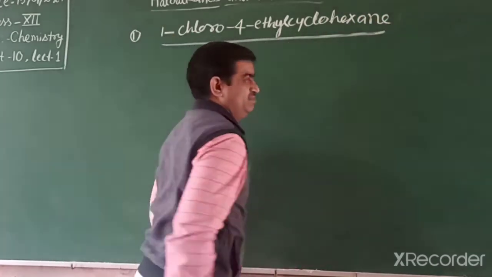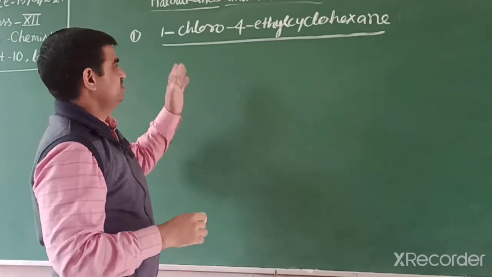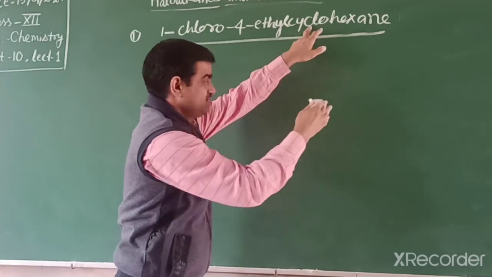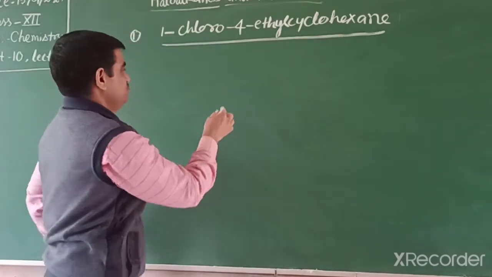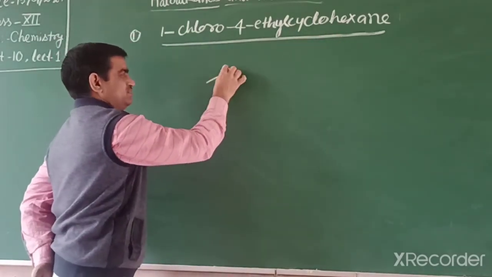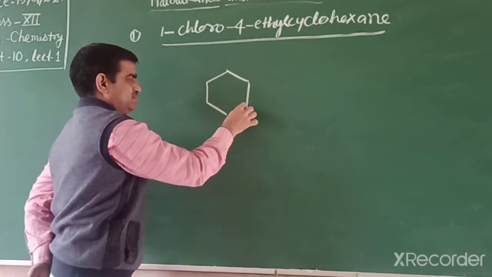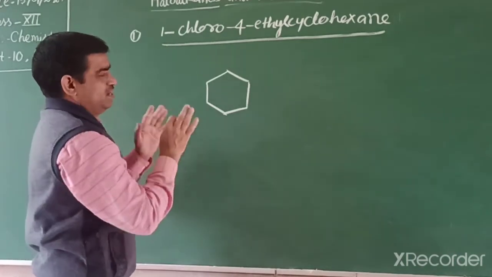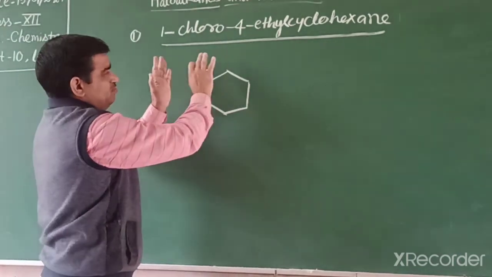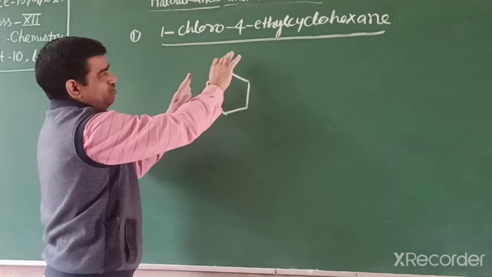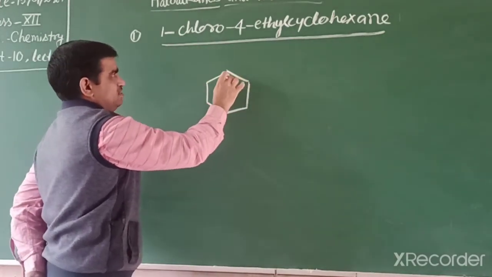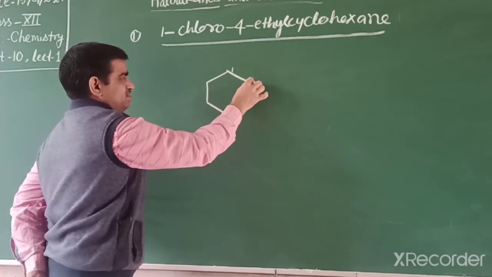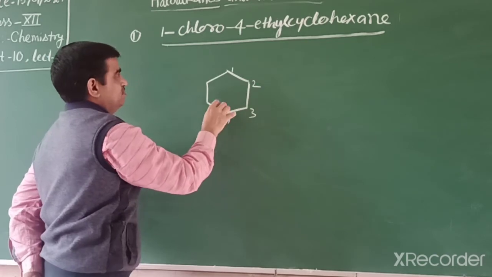So how can we draw its structure? To draw the structure, we start from the last part, cyclohexane. First you draw the structure of cyclohexane, meaning 6 carbons in a cyclic ring. Now you give the numbering of positions: for 1-chloro, we write position 1 on this side, then 2, 3, 4 in this way.